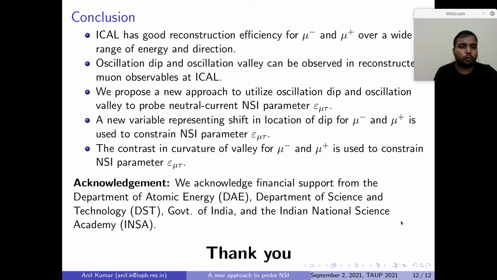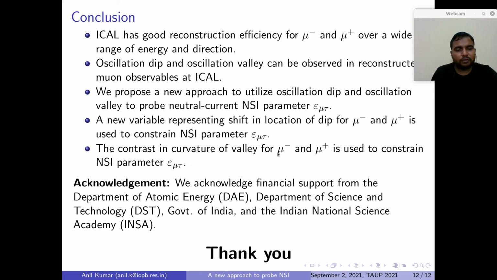Finally, we conclude that ICAL has a good reconstruction efficiency for mu minus and mu plus over a wide range of energy and direction. The oscillation dip and oscillation valley can be observed in reconstructed muon observables at ICAL. We propose a new approach to utilize the oscillation dip and valley to probe the NSI parameter epsilon mu tau. A new variable representing the shift in location of the dip for mu minus and mu plus is used to constrain epsilon mu tau.